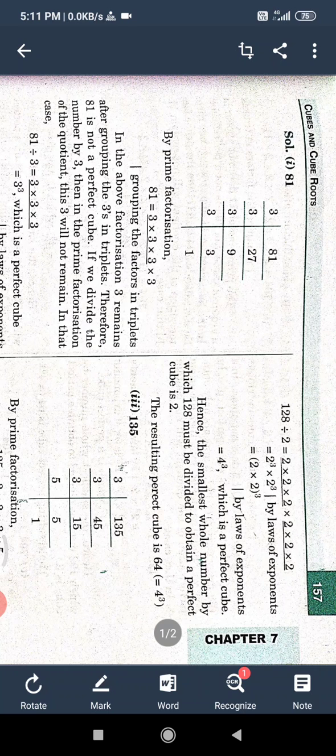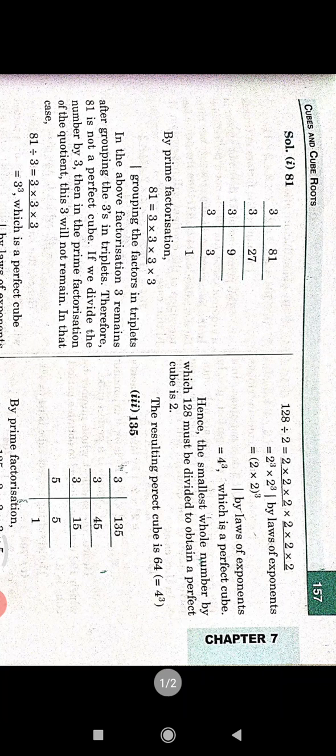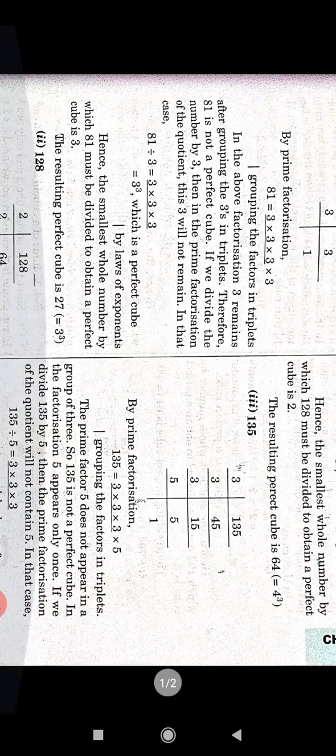So first divide 81 by prime factorization. The last digit is 1, so it cannot be divided by 2. So start with 3. If you divide by 3, then you will obtain 27. 3 nines are 27, 3 threes are 9, and 3 ones are 3. Now making the group of prime factorization: 3 cube multiply 3.